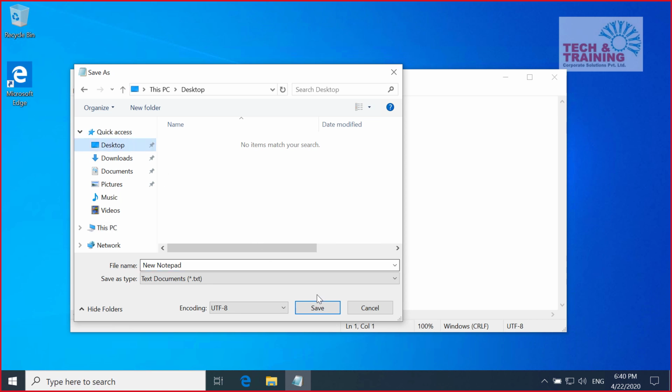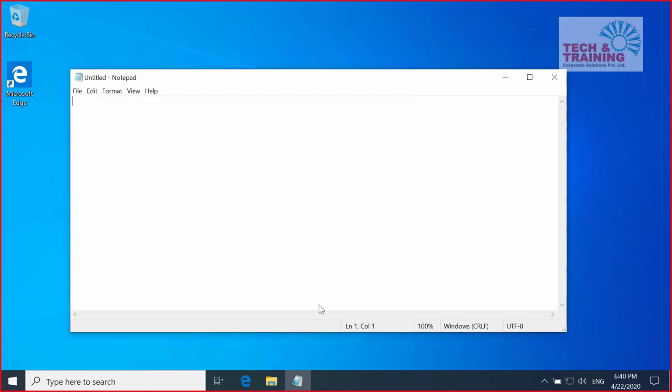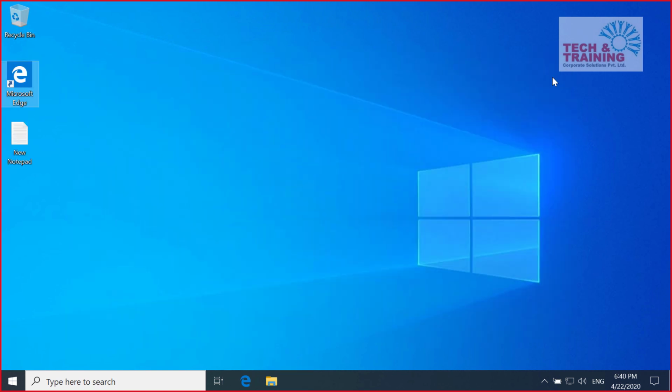As you can see, I'm creating a new notepad. Now you can go to any website, no matter what kind of fishy website it is, as long as you are not entering your details. So friends, let me make it clear: when you go to the website, do not enter the details. If a website automatically installs spyware, then this is the solution to the problem. But if you go to any website and you enter your credit card details, friends, I'm not responsible. I'm very afraid of these instances. So make sure that you act wisely.